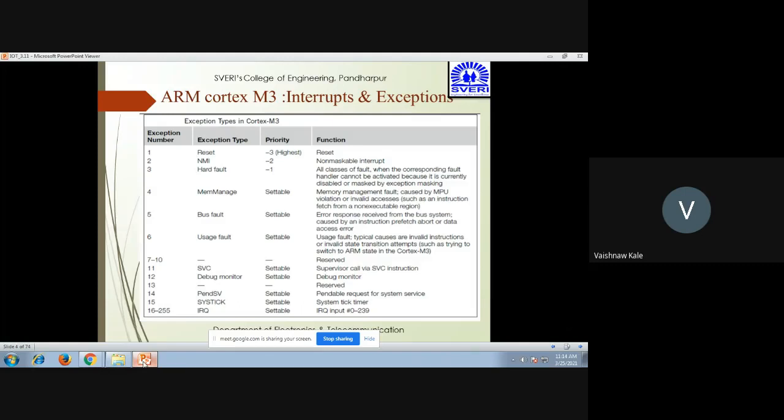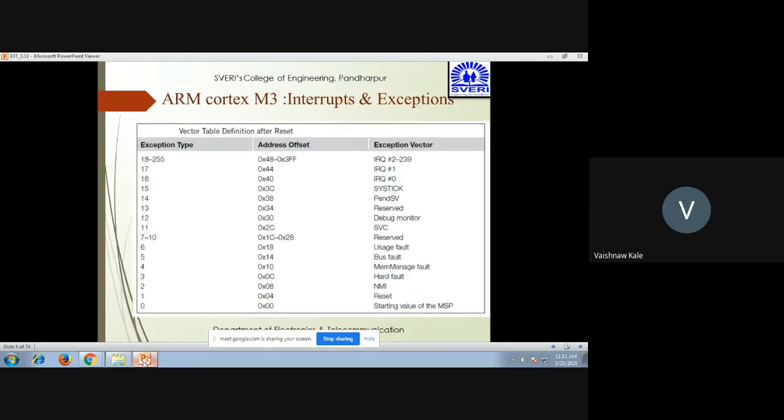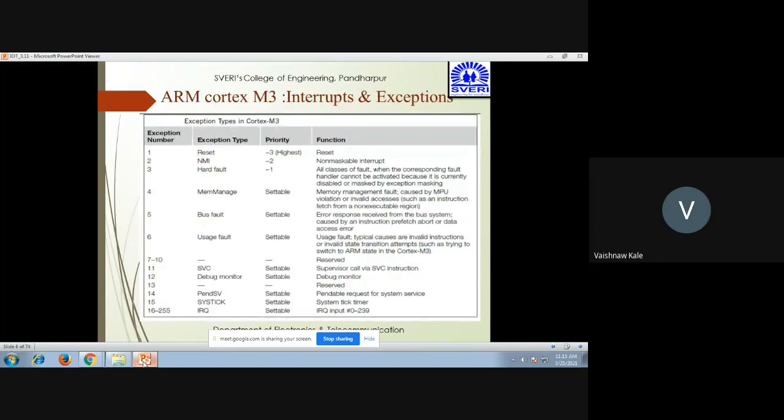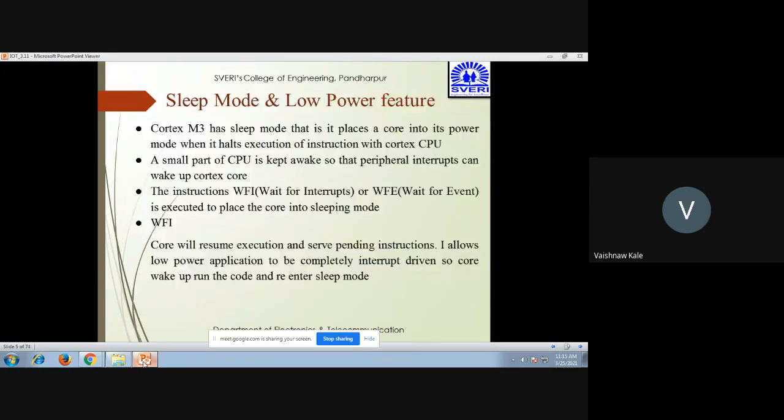12th is a debug monitor. Then 13 is reserved. 14 is pend SV. 15 is system tick. 16 to 255 is interrupt request, that is IRQ. 18 to 255 is interrupt request from 2 to 239. 17, 16 again interrupt request. 15 is system tick. 14 pend SV. 13 reserved. Up till 0 you can see all the values there. Now you can understand from this example of the interrupts and exceptions.